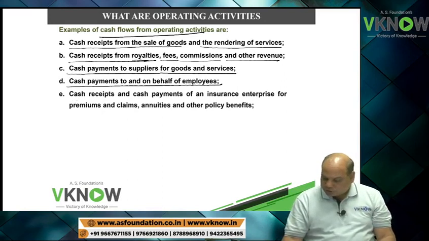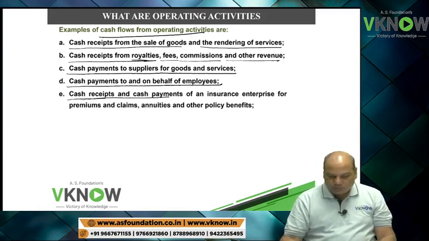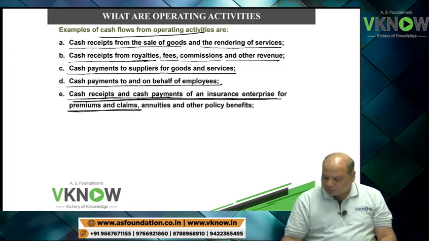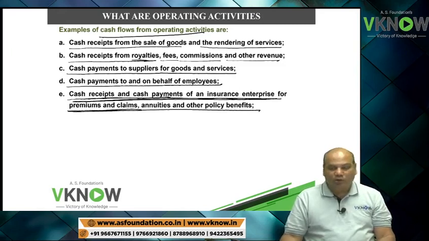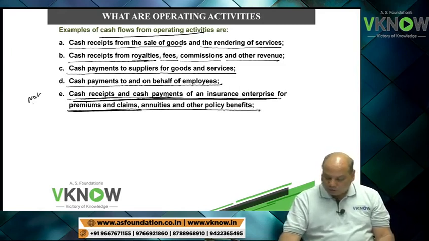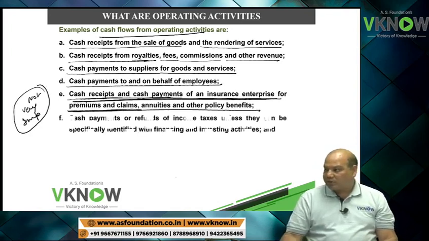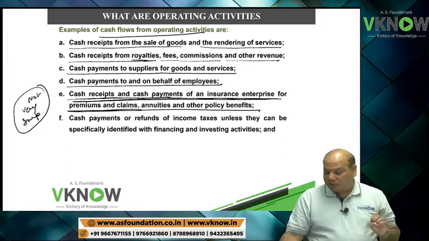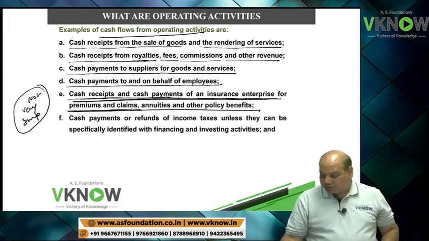If you are an insurance company, then cash receipt and cash payment of an insurance enterprise for premium and claim, annuity and other policy benefit. Not very important for us because insurance companies are not in our syllabus. Still, if you're an insurance company, claim settlement and premium receipt are operating activity.